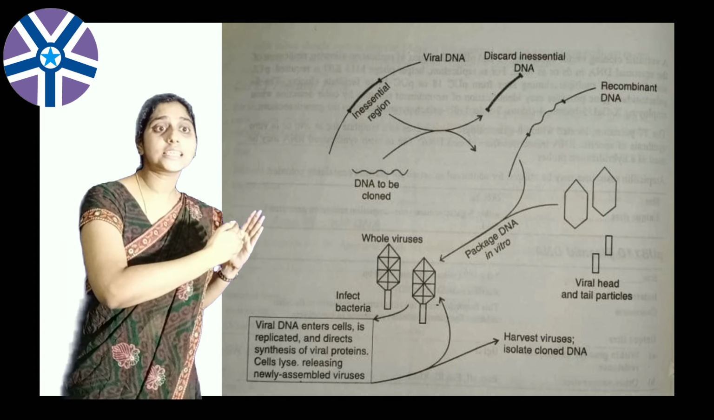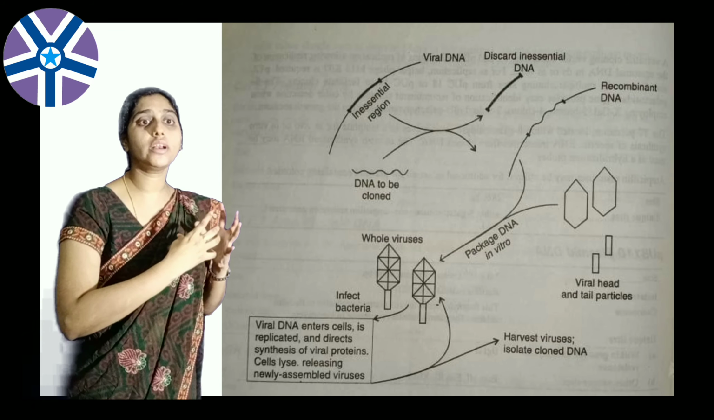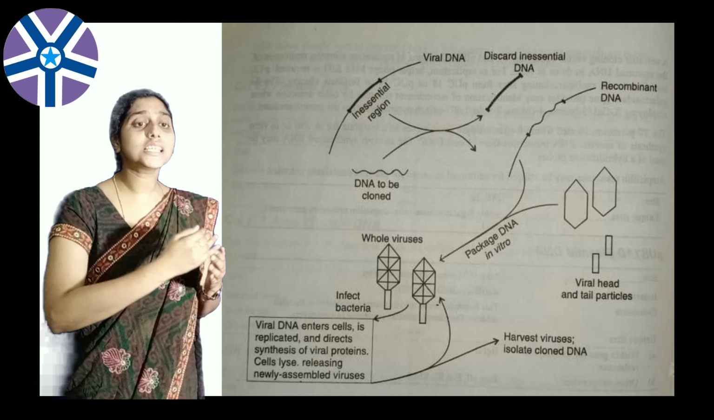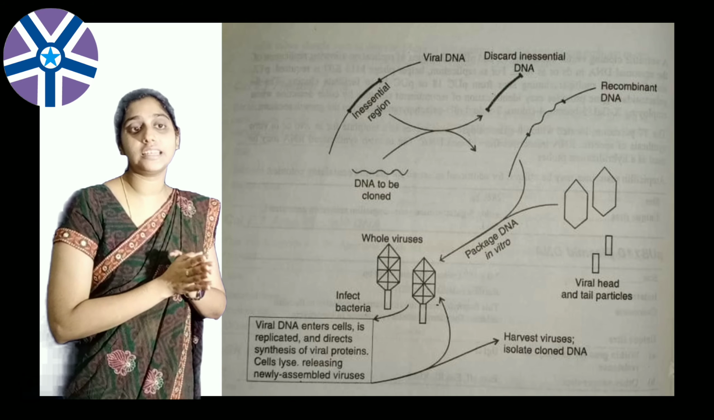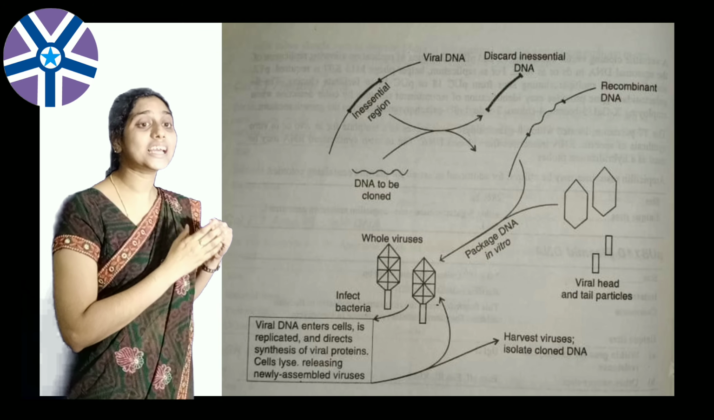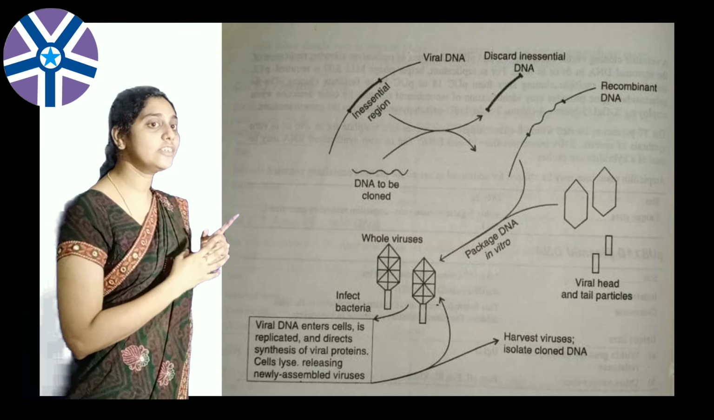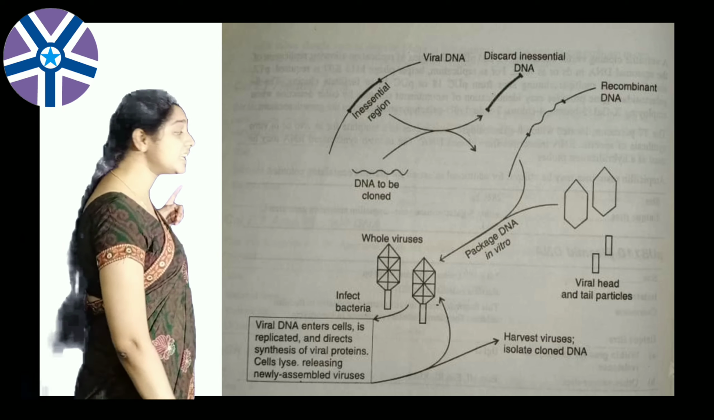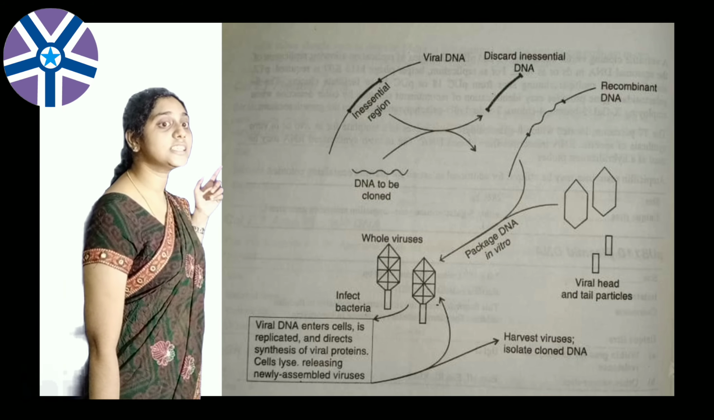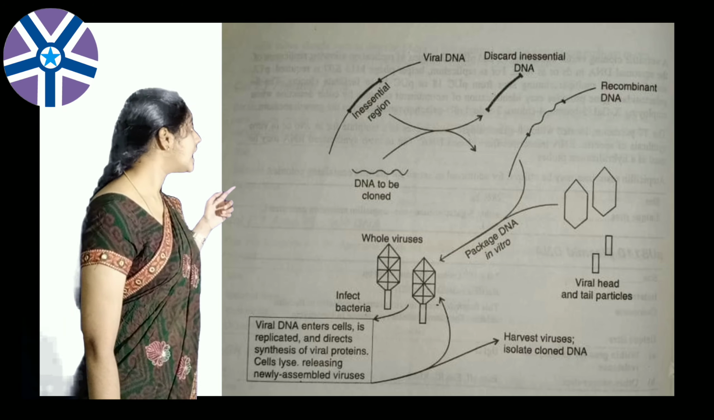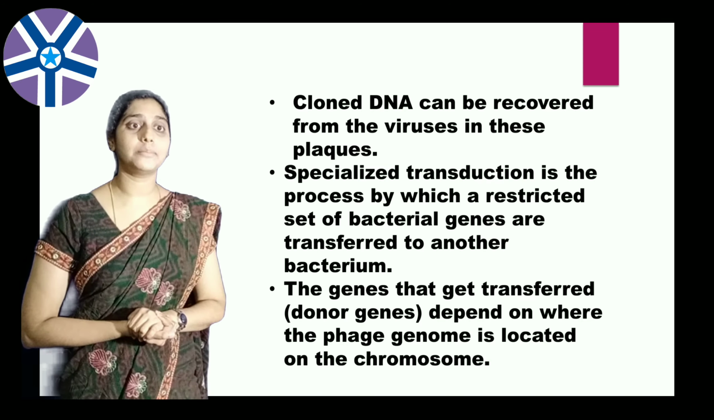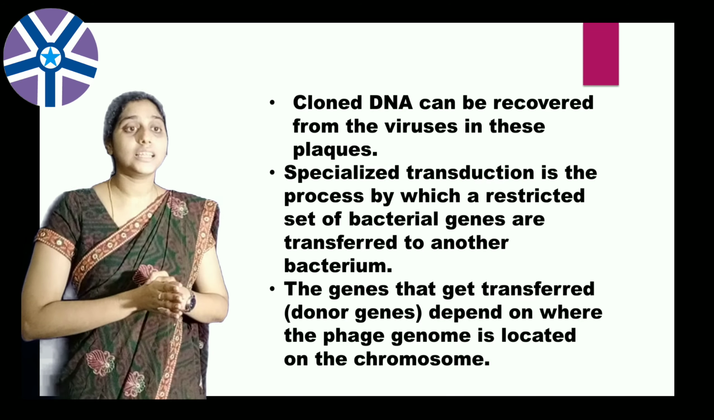The DNA to be cloned is inserted to form a recombinant DNA. This recombinant DNA is packaged in vitro, forming whole viruses which consist of a head and tail and infect the bacteria. The viral DNA enters cells, is replicated and directs synthesis of viral proteins, which leads to cell lysis. Then the cloned DNA can be recovered from the viruses in these plaques.